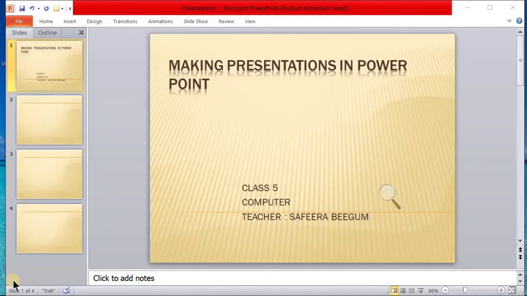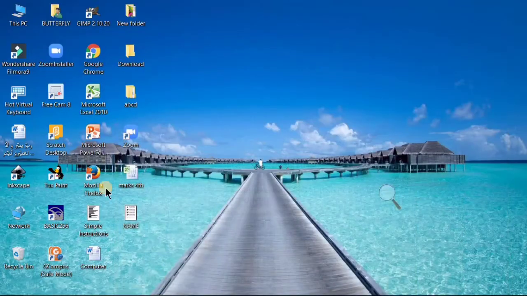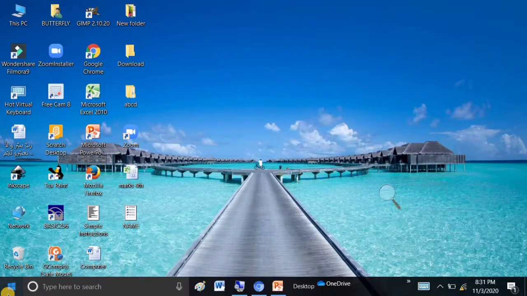So PowerPoint presentation is a part of the Microsoft Office suite. We know that in Microsoft Office there are many applications. Let me show you in the start button.